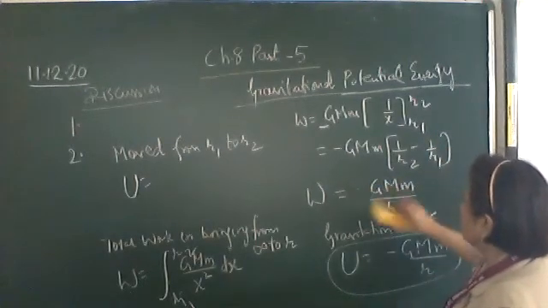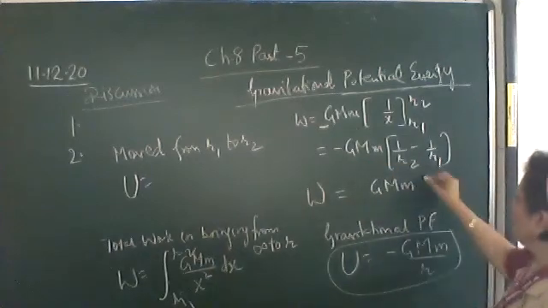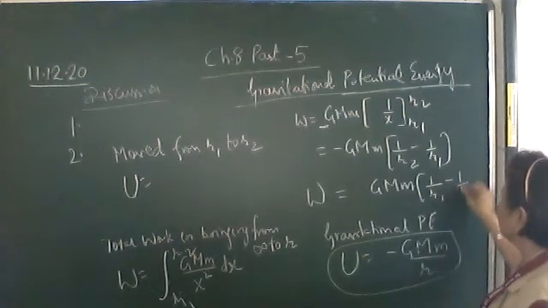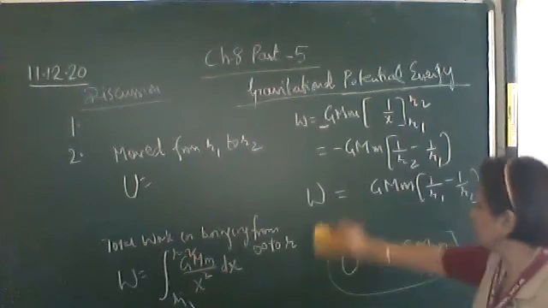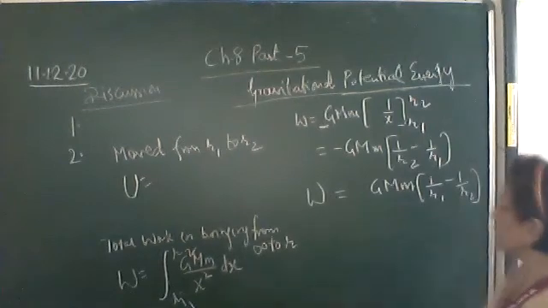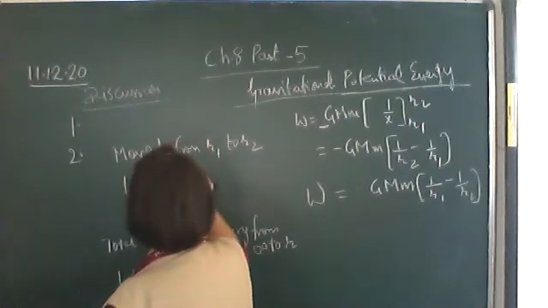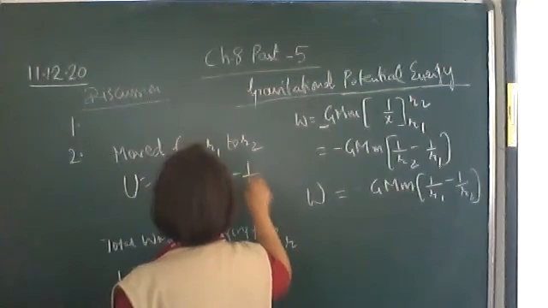Take this minus sign inside. So what do you get? 1 upon R1 minus 1 by R2. This work done will be the gravitational potential energy. So the gravitational potential energy will be given by G M m, 1 upon R1 minus 1 upon R2.